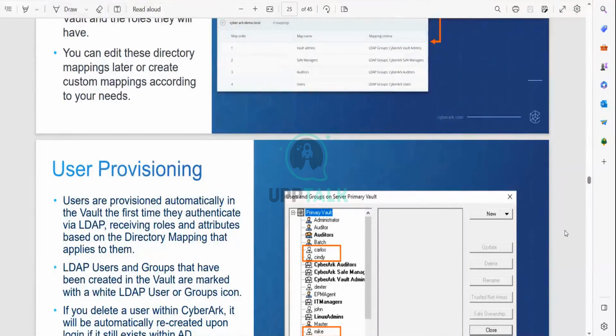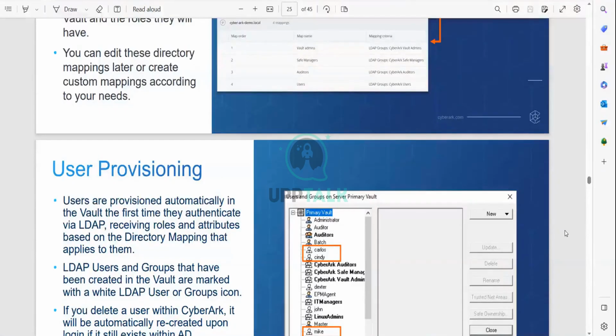For example, if a user is connected to the Active Directory and you delete that user in the vault, it will not stay deleted, because tomorrow it synchronizes the accounts and the user will automatically come back. Whenever you want to suspend a user, or remove that user from CyberArk, you should delete the user from the AD first. Then only that user will not come into the vault.